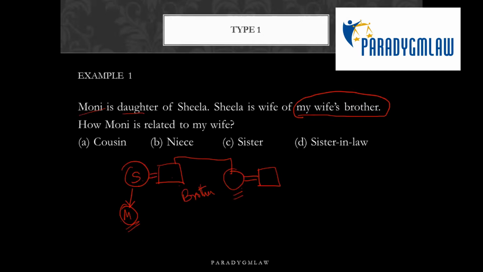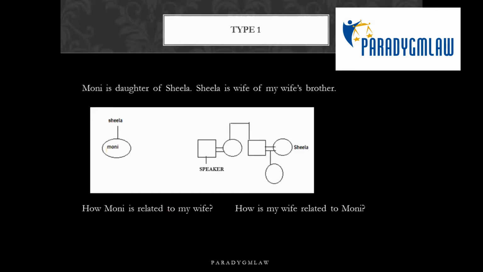She's the niece. Mooni is the niece, for this lady, right? Everyone agrees? Yes, ma'am. Okay. So this is the relationship. My drawing was the other way around, but it doesn't matter. Here Mooni comes here, Sheila is here. This is the speaker, my wife, wife's brother, and so on. So how is Mooni related to my wife? Niece. And how is my wife related to Mooni? Aunt. Everyone clear on this? Next problem. Yes, ma'am.